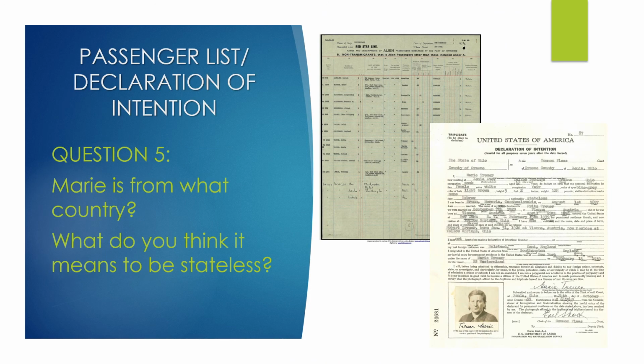This last question is a bit more difficult, so you're going to have to think outside the box some. So question 5 asks, where's Marie from originally? Okay, so think where she was born, where's her original home? And if you'll also notice when you're looking at that passenger list that there's a word stateless listed. So what do you think stateless actually means? So use your best judgment with all the information you have, but be sure to examine both those documents because there's some clues in there to tell you why she might be listed as stateless.